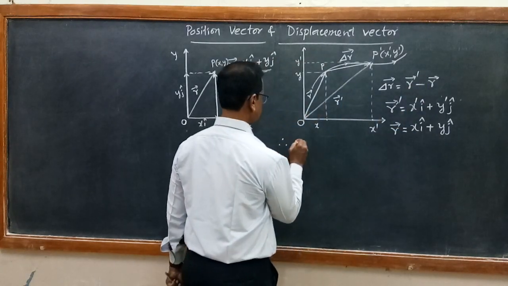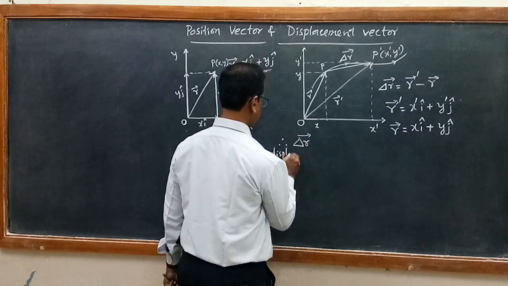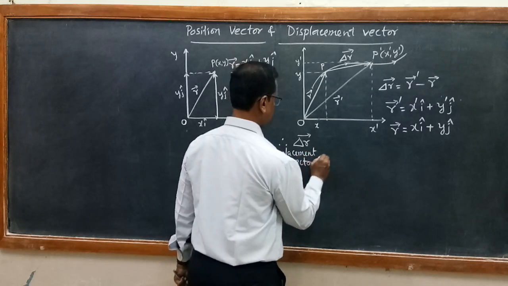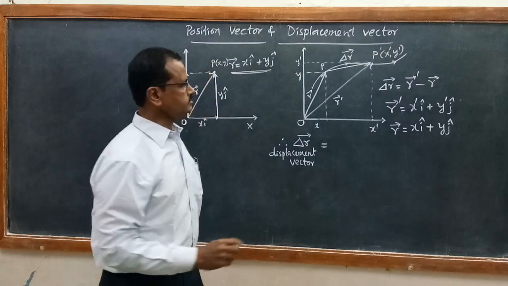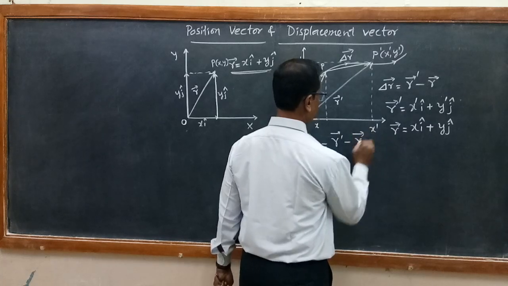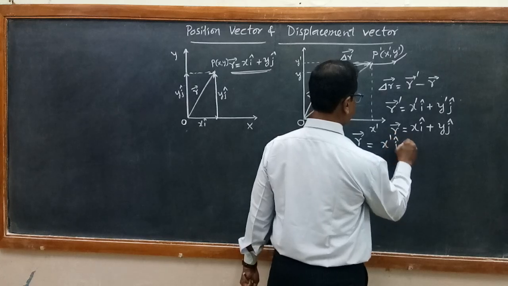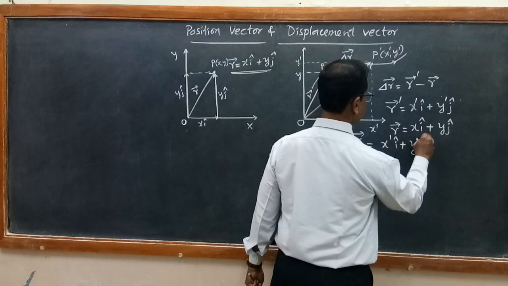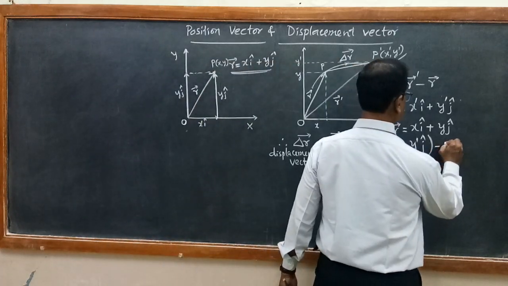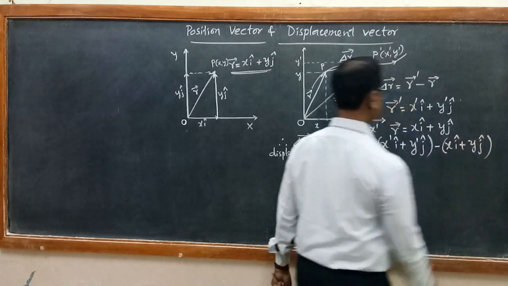Therefore, the displacement vector delta R is equal to R dash minus R, that is, x dash i cap plus y dash j cap minus x i cap plus y j cap.